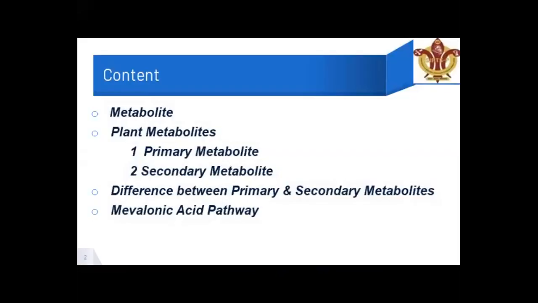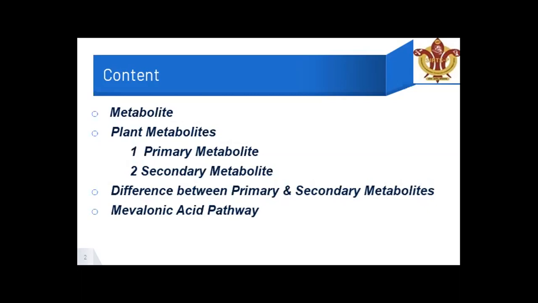So let us understand what this compound is all about and why it is important to understand the mevalonic acid pathway. Since the first unit of the syllabus deals with secondary metabolites, we need to understand how secondary metabolites are synthesized in the plant kingdom or in the animal kingdom.